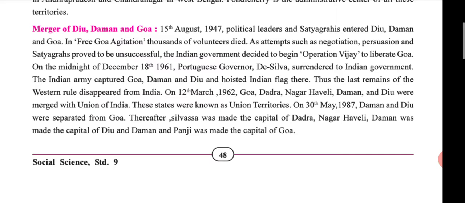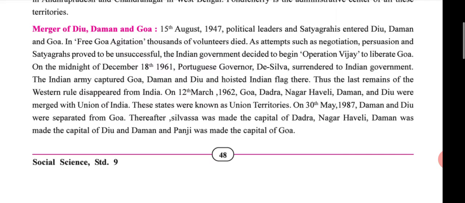Also, the merger of Diu, Daman and Goa is important for the examination as a short note. So please read 3 times. Right now, you must read this topic. I give you 2 minutes for that.